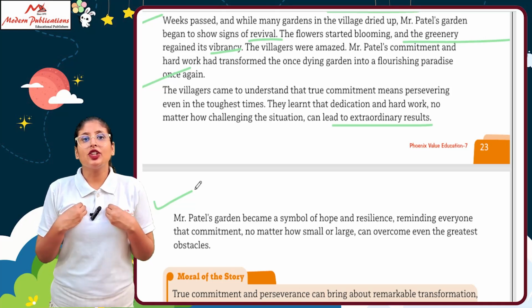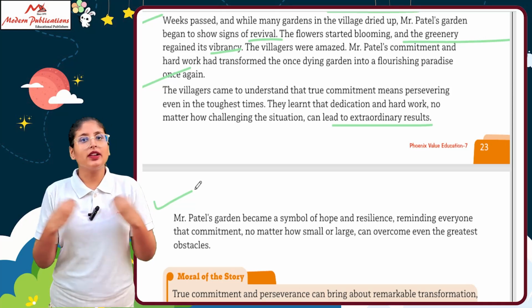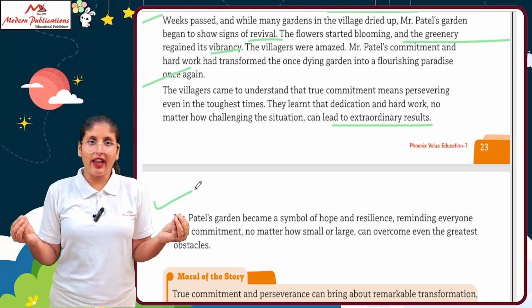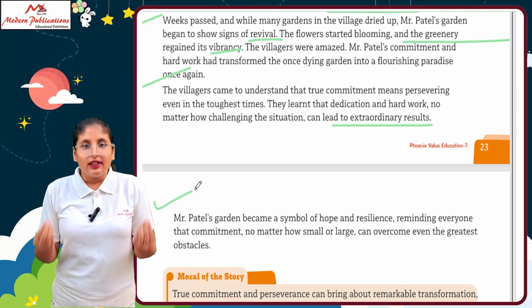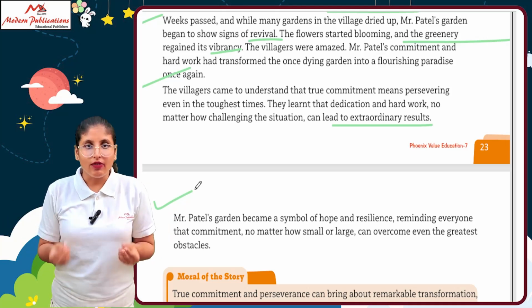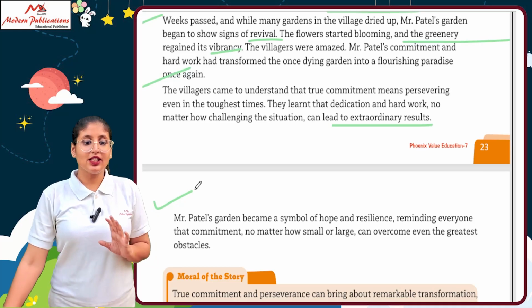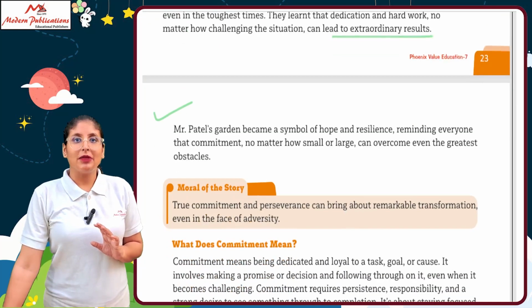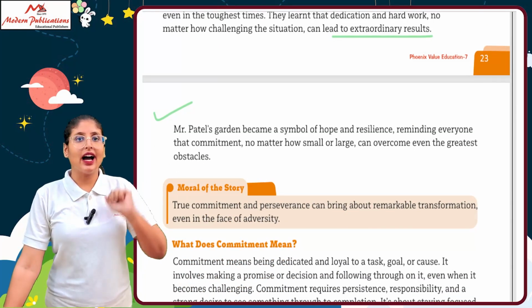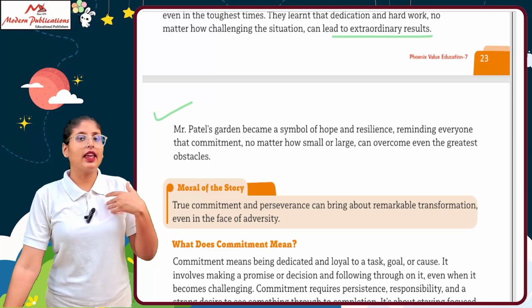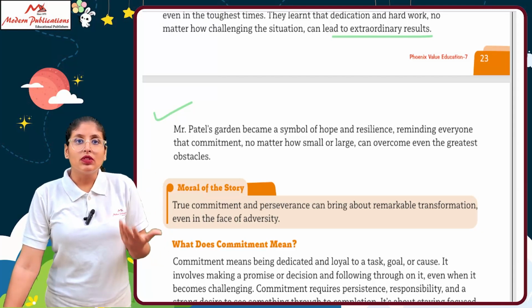So that dedication, that resilience tells us that no matter what difficulties you face in your life, you can accept it and come back from that. This is a story based on commitment, the commitment of that gardener. By their commitment, they were able to save their garden.